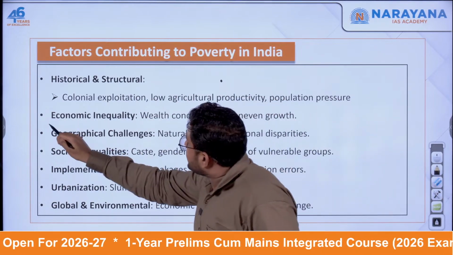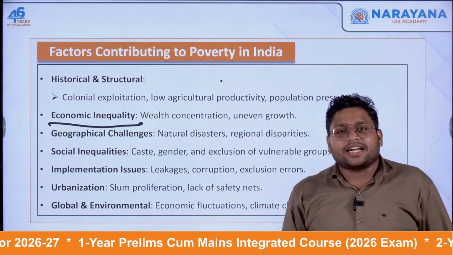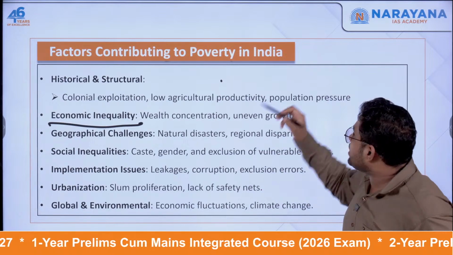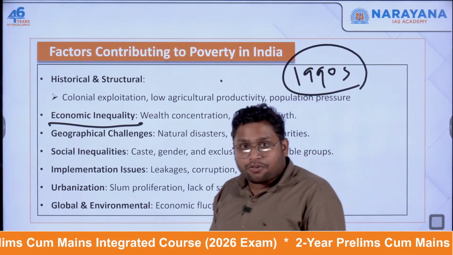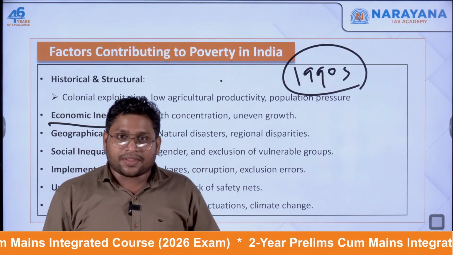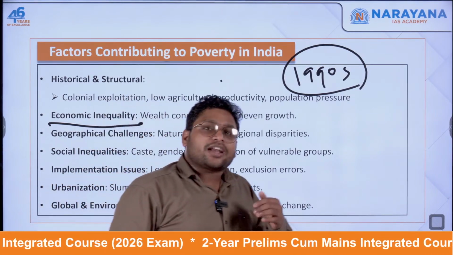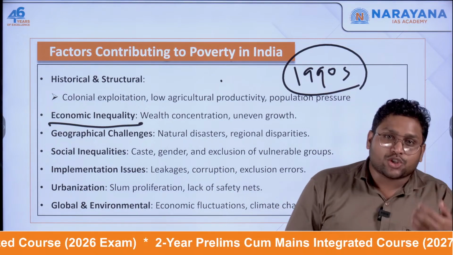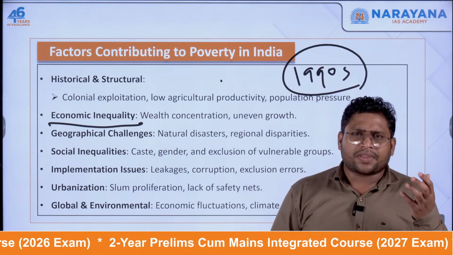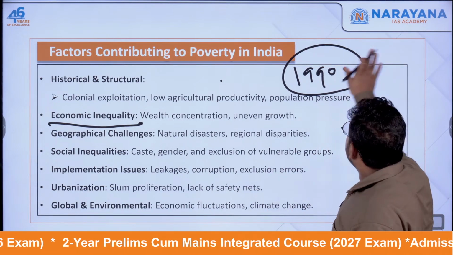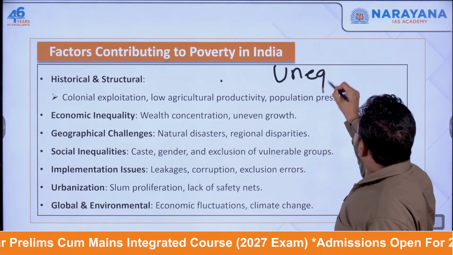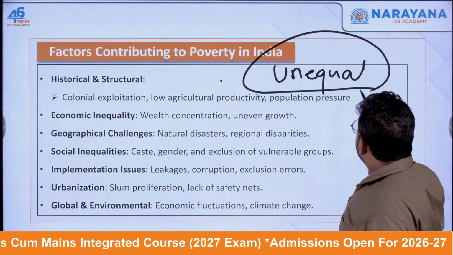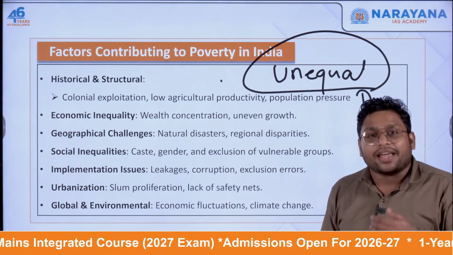The second major reason is the economic inequality that exists in our country. Especially after the 1990s, when we brought in the LPG reforms, our economy has been growing quite exponentially. But the growth is somewhat unequal. We can't say that the growth is happening for everyone.